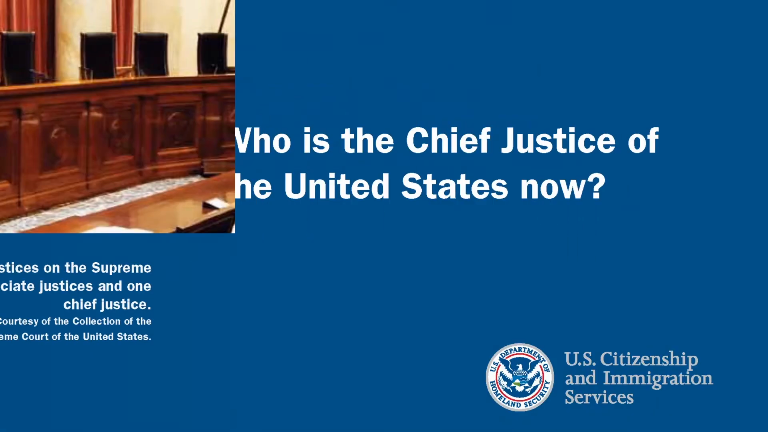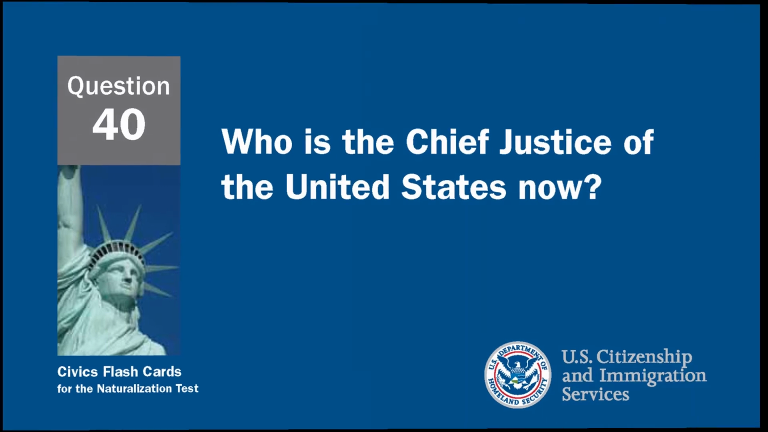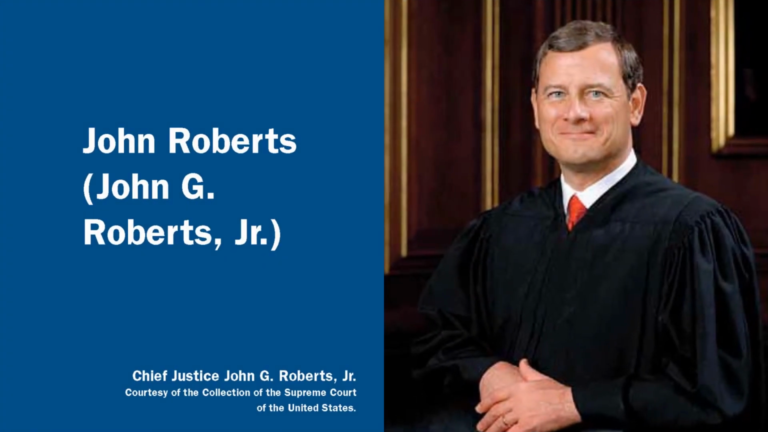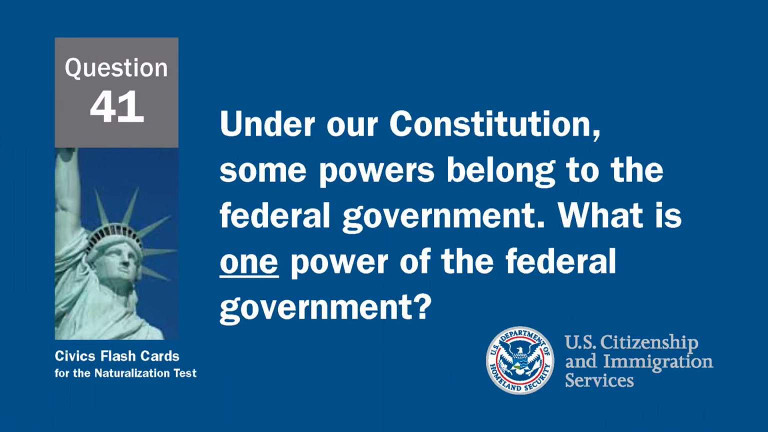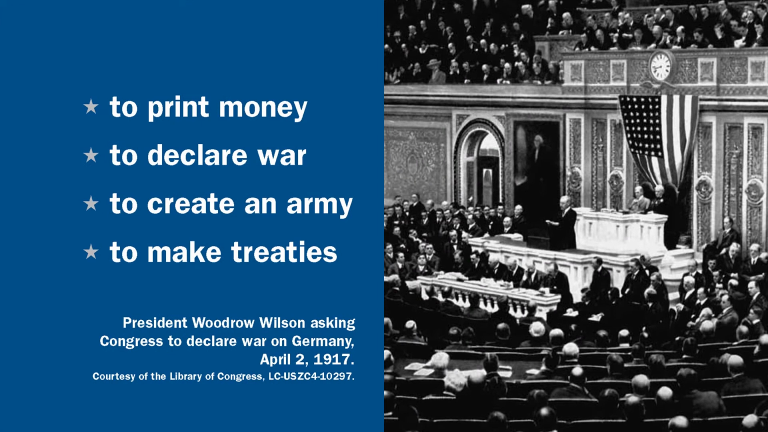Who is the Chief Justice of the United States? The Chief Justice of the United States is John Roberts. Under our Constitution, some powers belong to the federal government. What is one power of the federal government? The federal government has several powers. It can print money, declare war, or create an army.